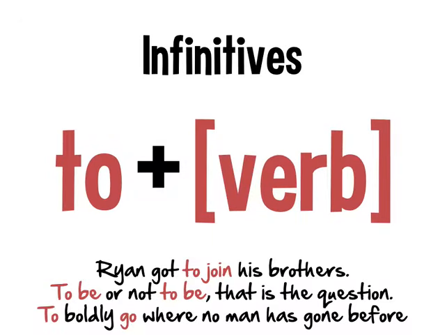Here are some examples. Ryan got to join his brothers. To be or not to be? That is the question that Hamlet asked himself. To boldly go where no man has gone before. That one actually comes from Star Trek. Notice in all of these sentences, except for the last one, the infinitives are stuck together. The last one, to boldly go, sticks the word boldly right smack in the middle of the infinitive.